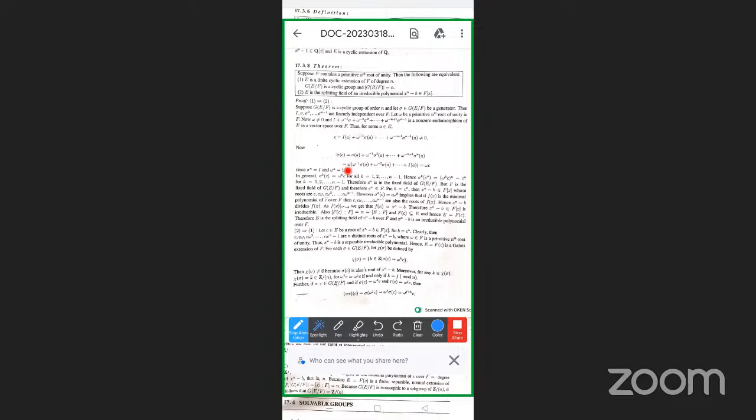Next, taking omega common on both sides: omega power minus 1 is nothing but multiplying and dividing by omega.